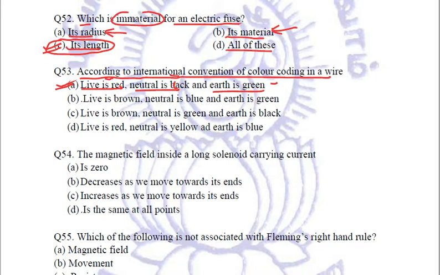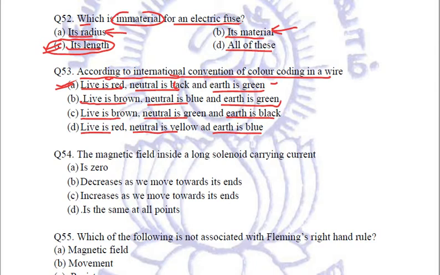Let us see the more ones. Live is brown, neutral is blue, and earth is green. Next option is live is brown, neutral is green, earth is black. Live is red, neutral is yellow, and earth is blue.